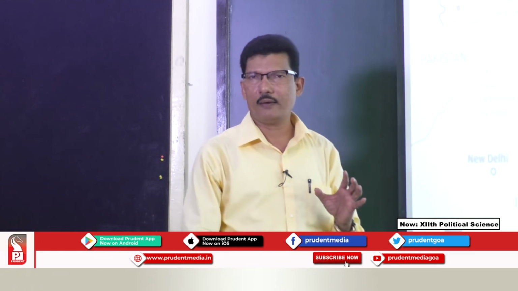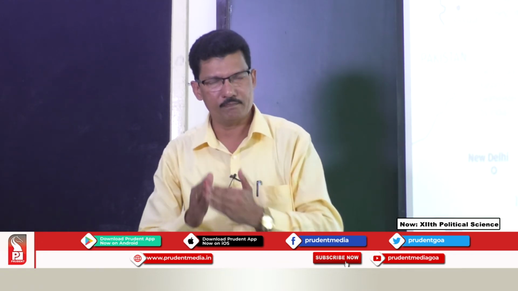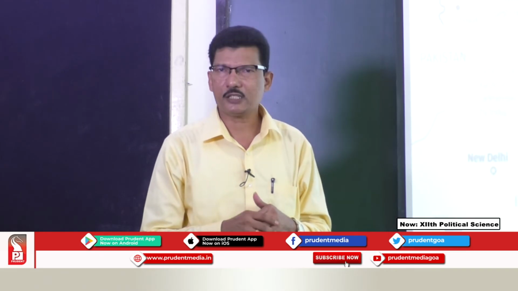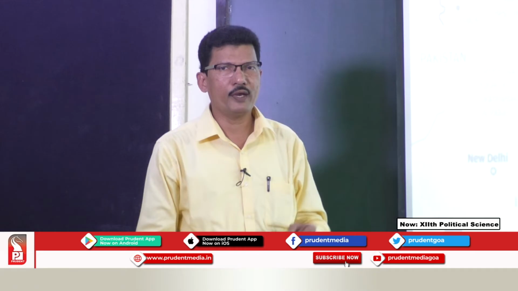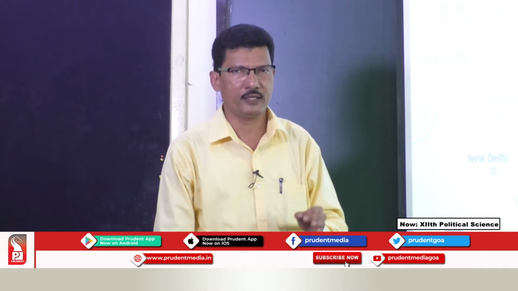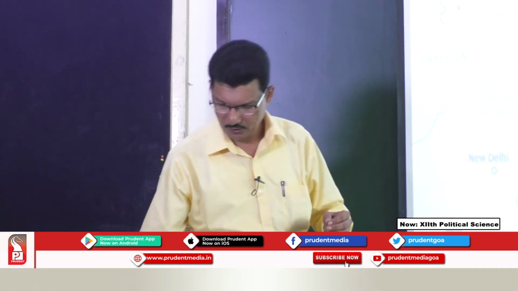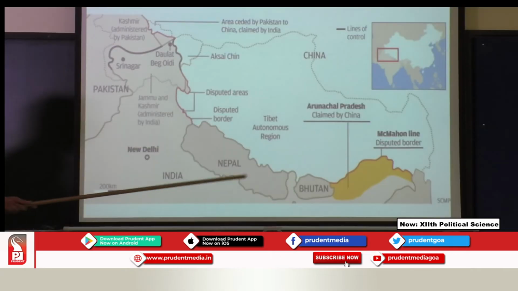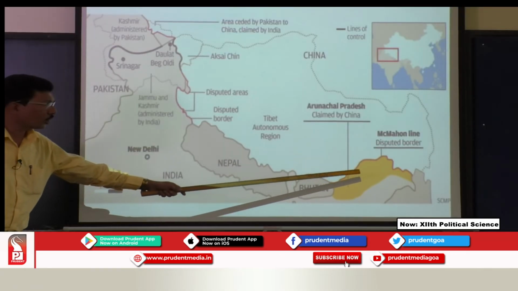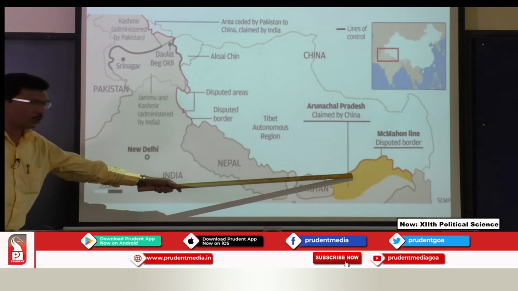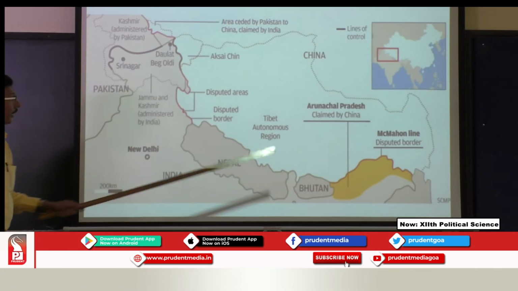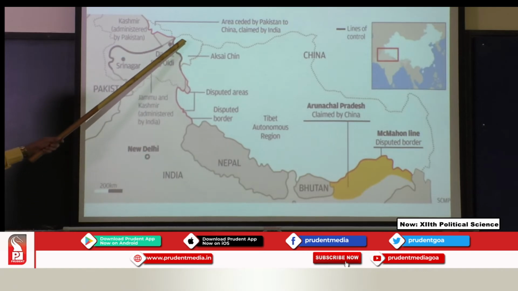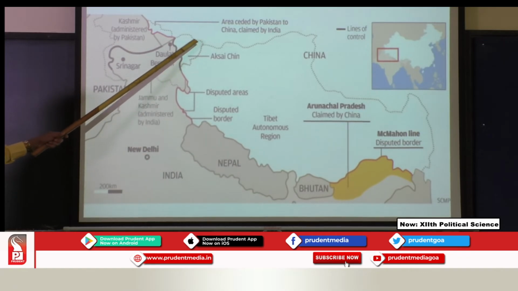But at the same time, we find that the Chinese premier returned to China, and within a short period we had an attack from China on these areas. Here is Arunachal Pradesh, the yellow dot, which is actually a part of India. Then here is Aksai Chin, the dotted region.